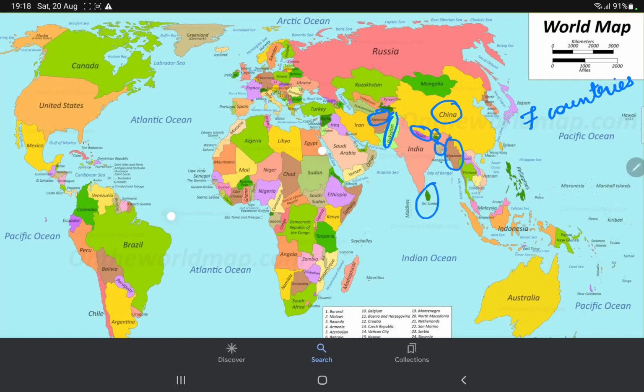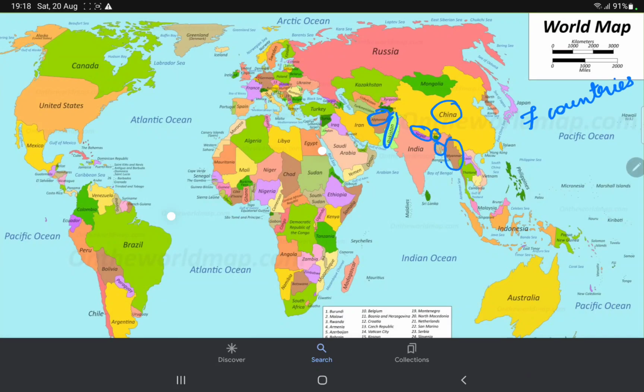What about Sri Lanka? If you just observe, sharing of land boundary means it should touch India. Here Pakistan is touching India. Afghanistan has a little touch here. Okay, if you just observe carefully, there's a very little touch. China has it, Nepal has the touch with India, Bhutan has touch with India, Bangladesh and Myanmar also have touch with India. Coming to Sri Lanka, I'm going to zoom the picture for you. See, 1 minute. Okay.